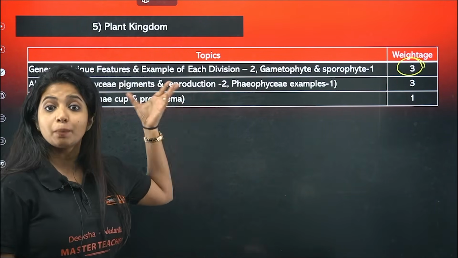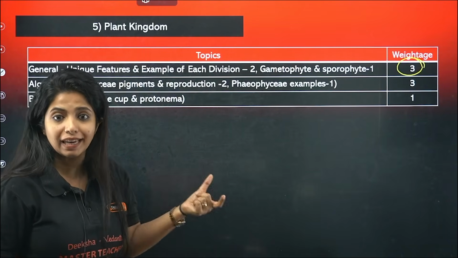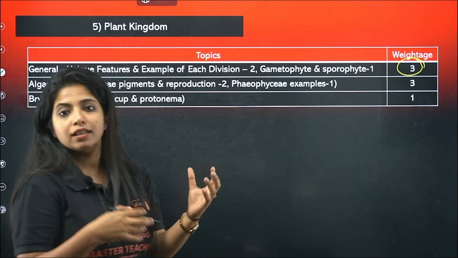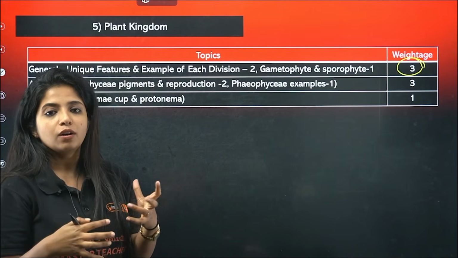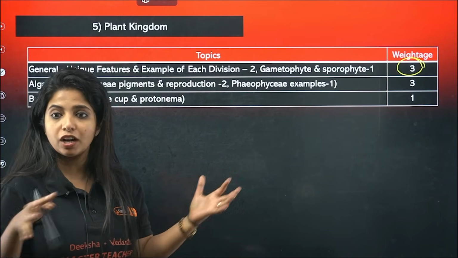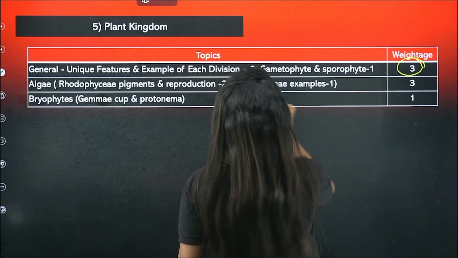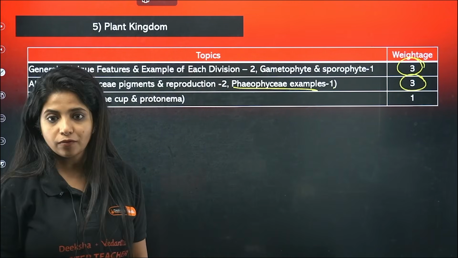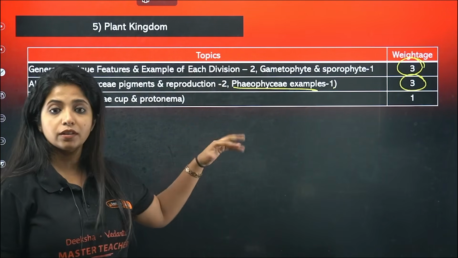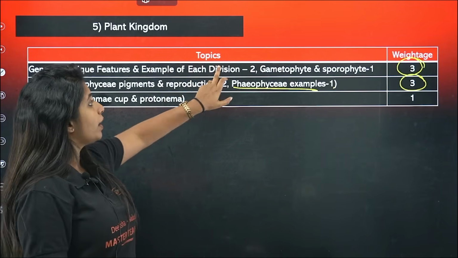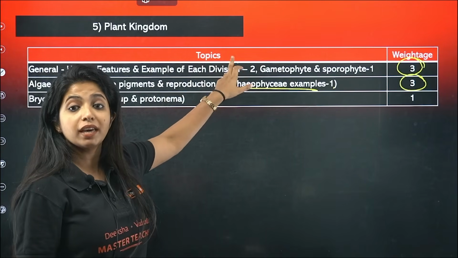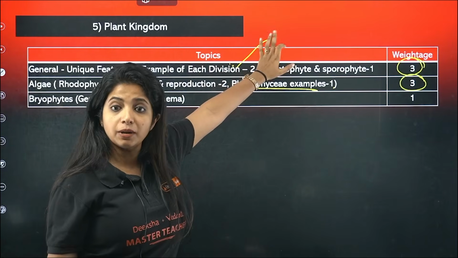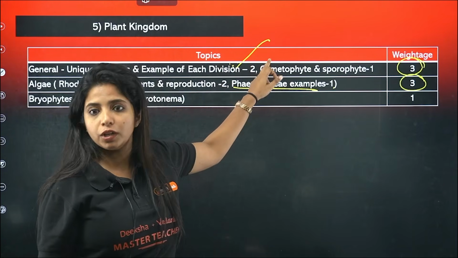Algae, Rhodophyceae especially: their reproduction, the storage pigments which are there, phycoerythrin, floridean starch, all of these things have come, and 1 example related to Phaeophyceae has also come. So 3 questions have come from there. These 2 topics are something that you should not be missing out. Again, while you solve the PYQs, you will be able to understand it. If you are not able to go through the entire concept, when you solve the PYQ, you will know what the unique feature is.